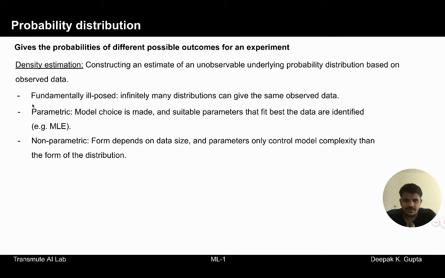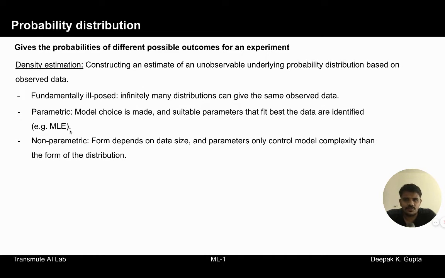As the name sounds, parametric distributions are model based. In these cases, the distributions have a well-defined shape, and there are some parameters that need to be tuned, and based on the choice of these parameters, the distribution adapts to the data. For example, the Gaussian distribution is controlled by the parameters mu and sigma square. And the way we fit this distribution is, for example, using maximum likelihood estimate or using maximum a posteriori estimate.